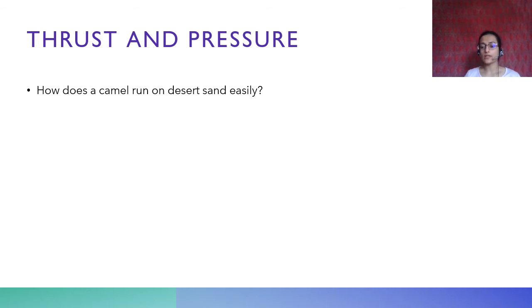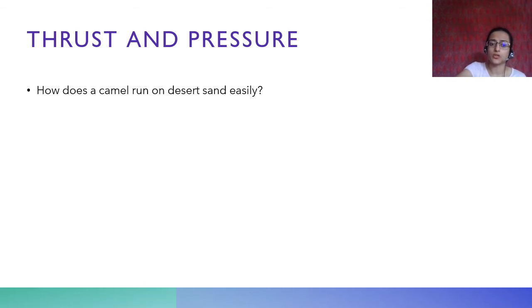Why is the beach different? Because the sand is compacted by the water, and it becomes more solid. But if you try to run on desert sand, the sand is very loose, and therefore it is very difficult to walk, let alone run. You can't even walk there properly, so how will you run? But the camel can run easily on desert sand.